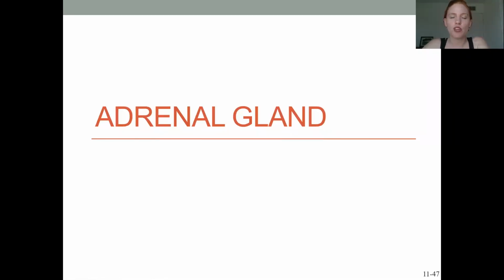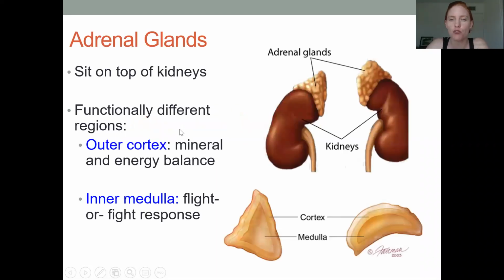Okay, so now we're moving on to the adrenal gland. This is the second piece of the endocrine system lecture. Let's talk about where the adrenal glands are. First of all, let's think about adrenal. What does renal mean? Renal means kidneys, so the adrenal glands are going to be located on top of the kidneys. So here is the kidney, and this part right here is the adrenal gland.